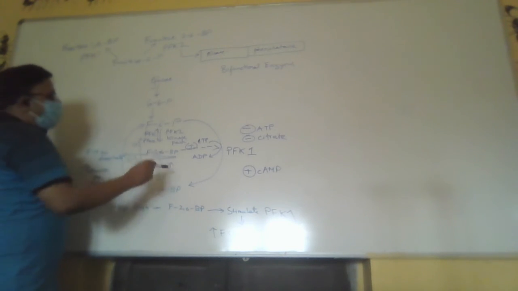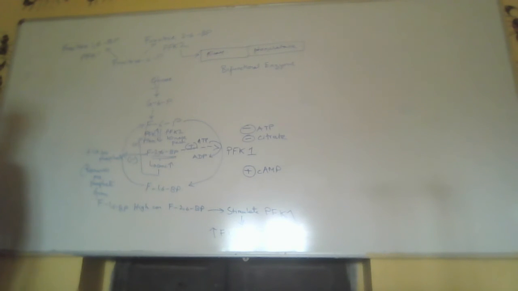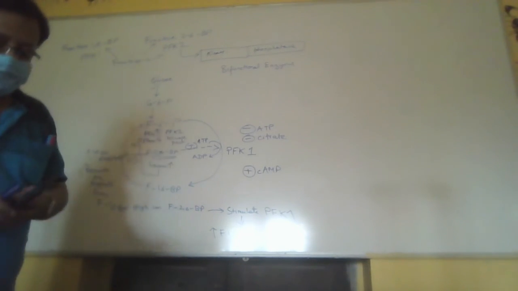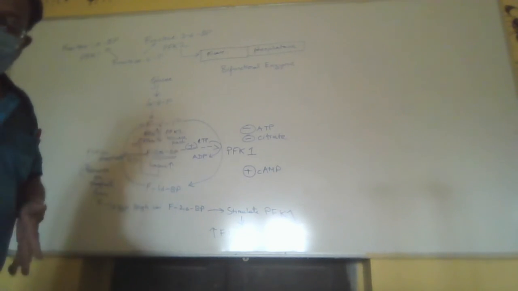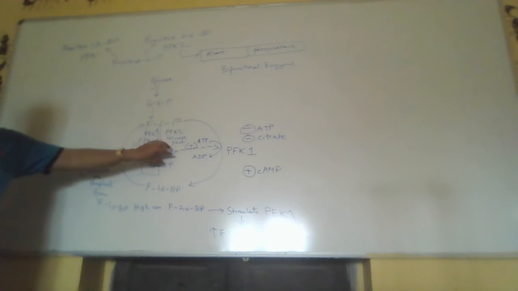Now you don't need energy. Okay, this ATP amount. So high amounts of ADP and high concentration of this should not accumulate.